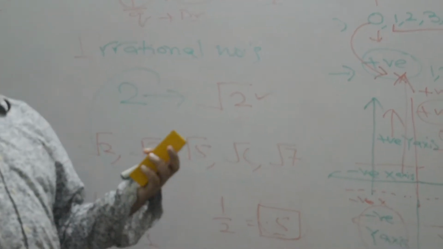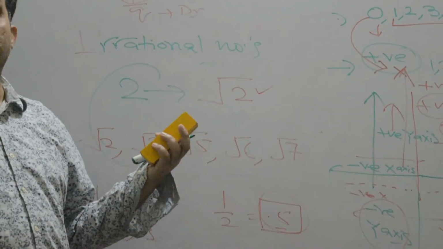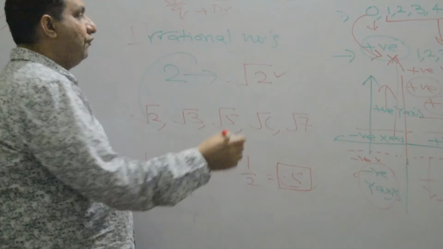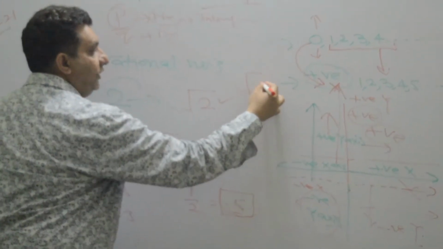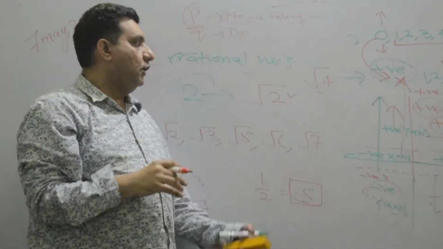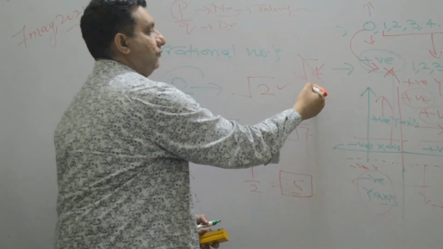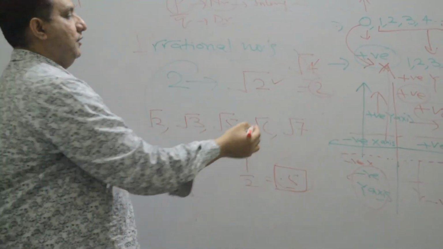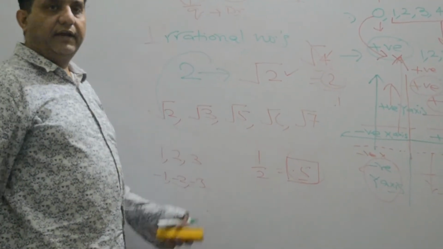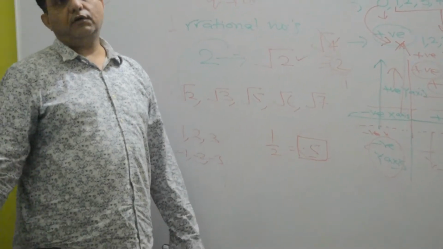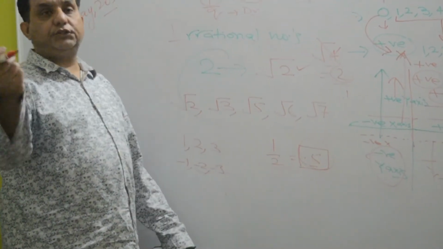If you find the root 2 value, root 3 value, root 5, I skipped root 4, you see, because root 4 means 2. So we should always be vigilant about what we are listening to and what we are writing. We should skip root 4 because root 4 comes to 2, and 2 by 1 is a rational number, and we are talking about irrational numbers. Simple. Because root 4 is 2.